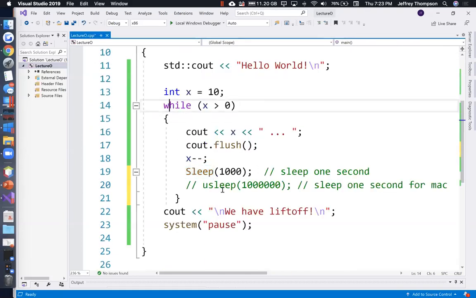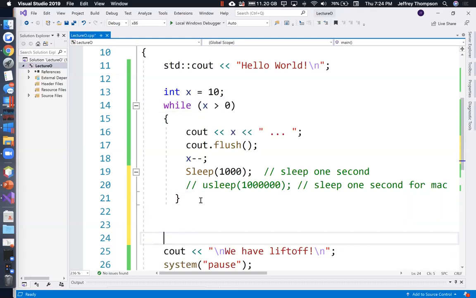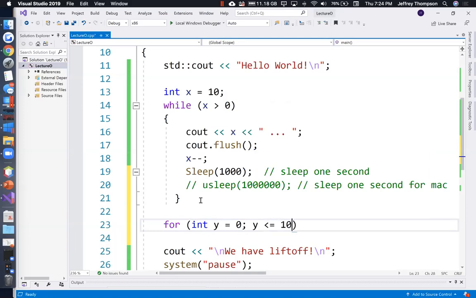All right, so that's a while loop. This is a while loop that counts down from 10 down to 1, right? And then when it hits 0, it exits the loop. Yep, we've done while loops. How about a for loop? For int y is equal to 0, y is less than or equal to 100, and increase y by 10 each time. y plus equals 10.